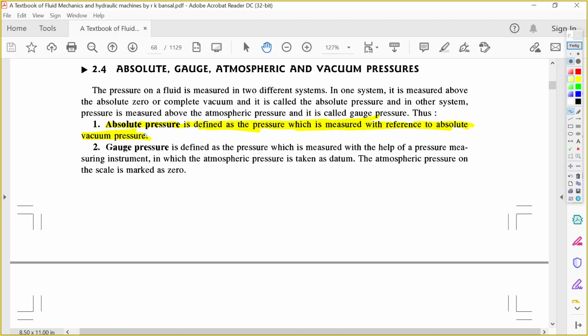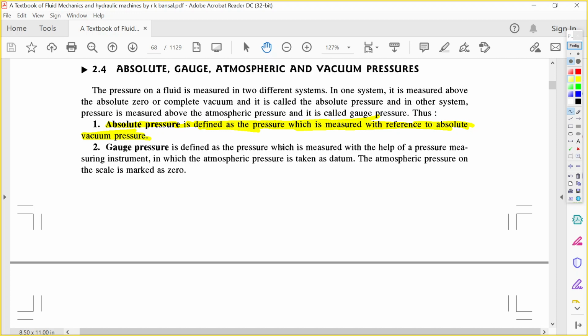Then gauge pressure. Gauge pressure is the pressure measured by a measuring instrument.